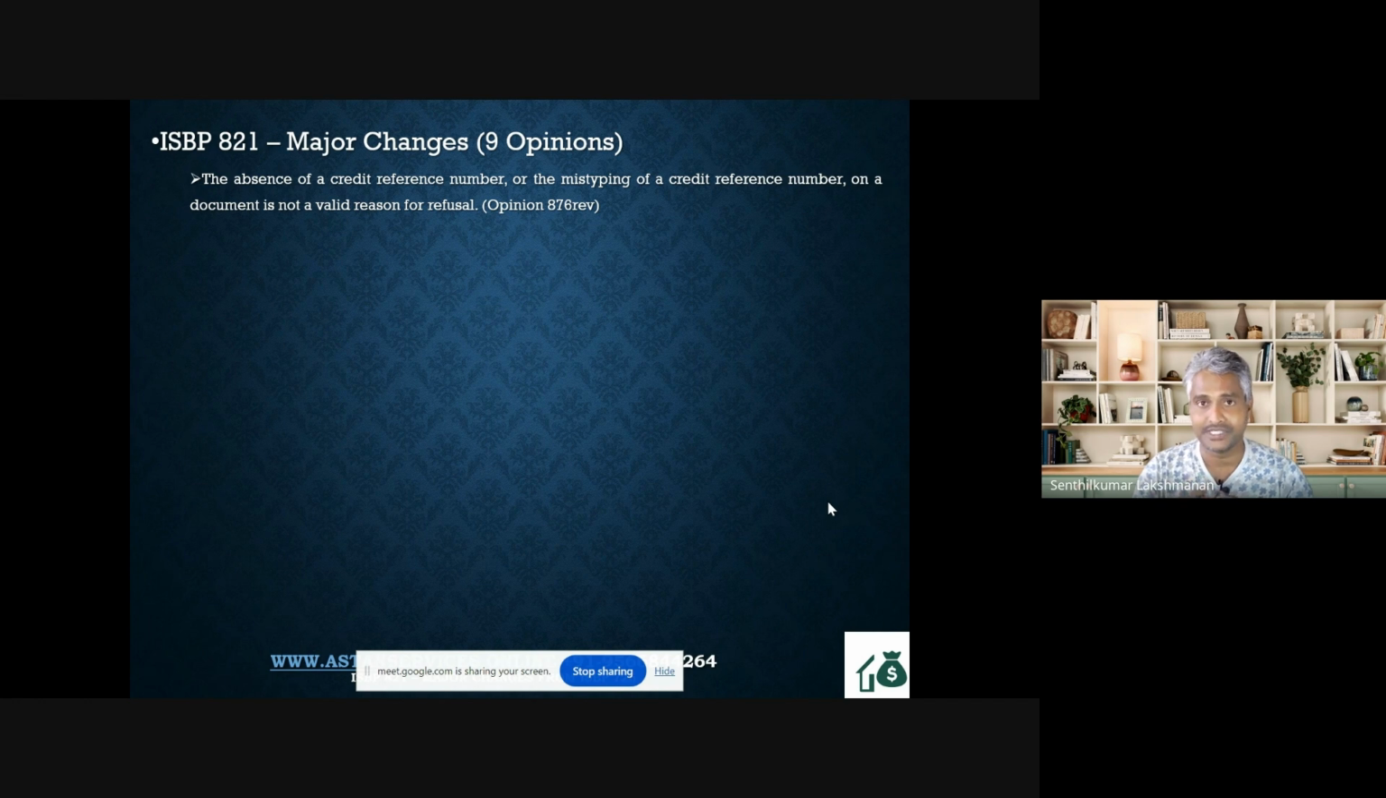I have seen discrepancies raised where a 0 was shown instead of O, or a 1 shown instead of I. These are all invalid discrepancies which need not have been raised. That's the reason they have brought in this revision.